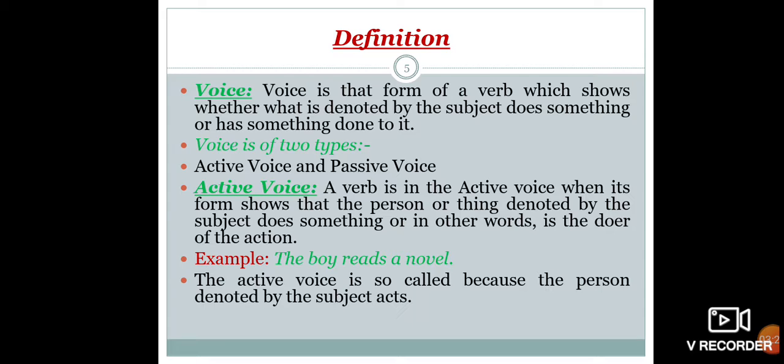Look at the example below. The boy reads a novel. This is an example of active voice. The active voice is so called because the person denoted by the subject acts.